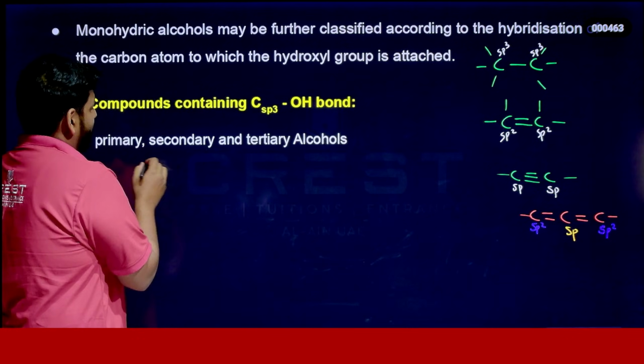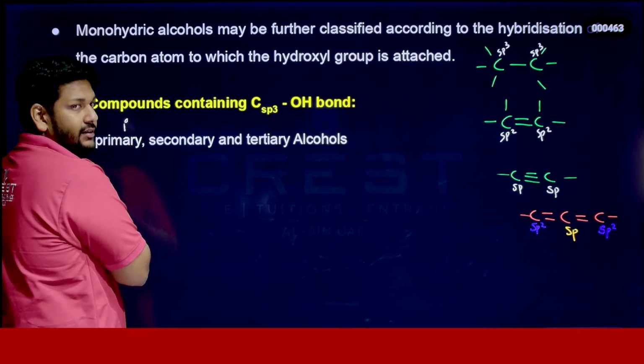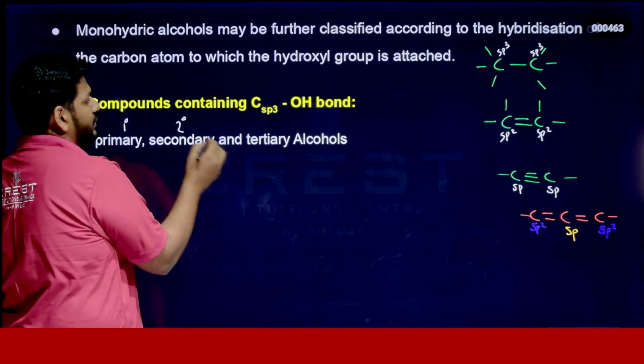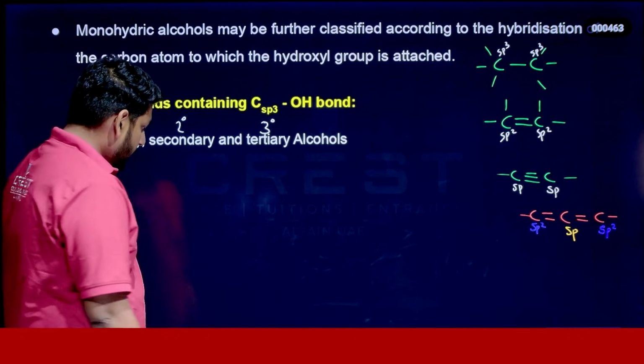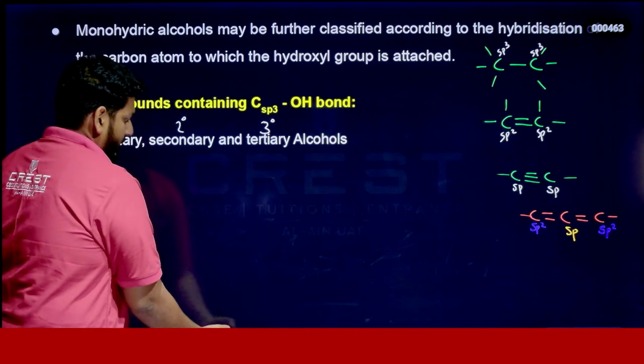First of all, we can classify the organic compounds as primary alcohol, secondary alcohol, tertiary alcohol. Primary carbon we usually represent as 1 degree, secondary as 2 degree, and tertiary we represent as 3 degree, like this. So what is primary, secondary and tertiary alcohol? That we can discuss here.